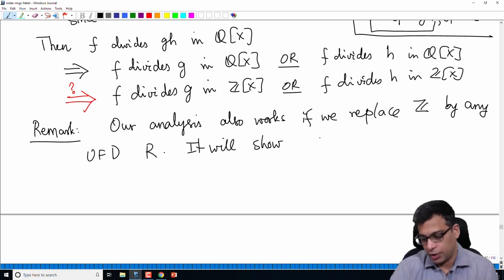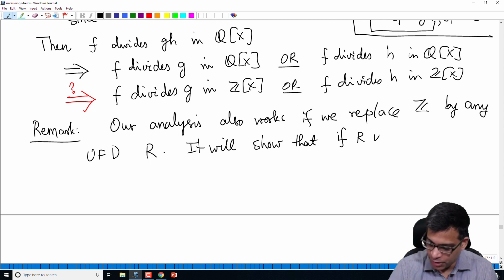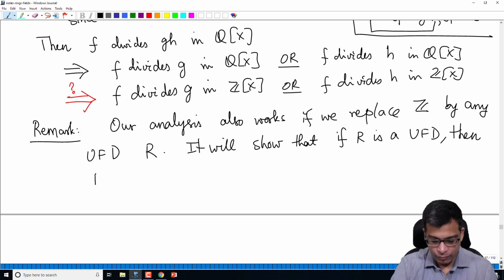This is the ultimate theorem that we will show: if R is a UFD, then R[x] is a UFD.